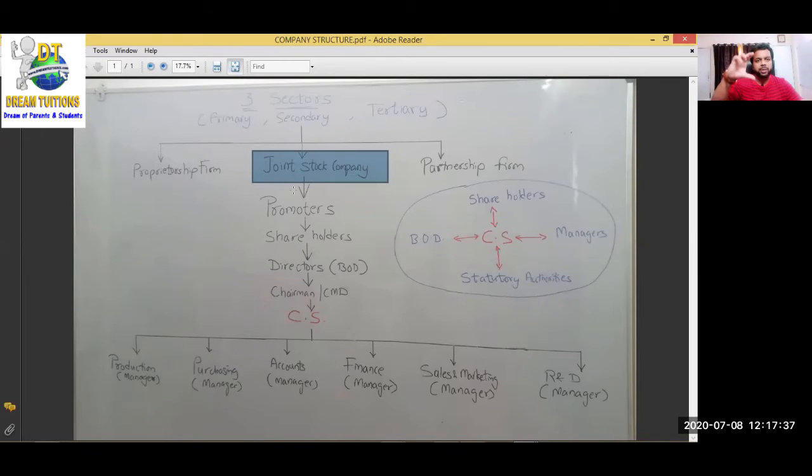My purpose is to share with you every information about joint stock company, because SP is related to joint stock company. It is not related to a secretary. It is related to actually the 2-year syllabus of SP, 11th and 12th. We are going to see each and everything about joint stock company. That is the actual syllabus. Okay. Before starting that syllabus, first let's complete this chart.